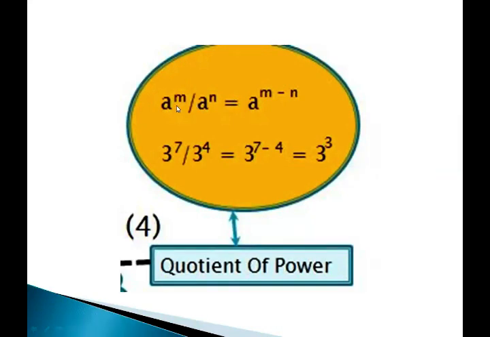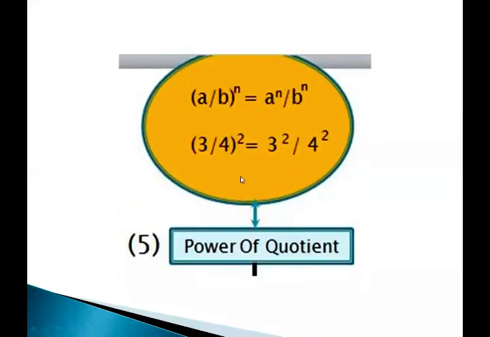Here you can see a to the power m divided by a to the power n can be written as a to the power m minus n. For example, 3 to the power 7 upon 3 to the power 4. Bases are the same but the exponents are different. So according to the law, the base will remain the same and the exponent of the denominator will be subtracted from the exponent of the numerator. So 7 minus 4 gives you 3 to the power 3, and then we solve it.